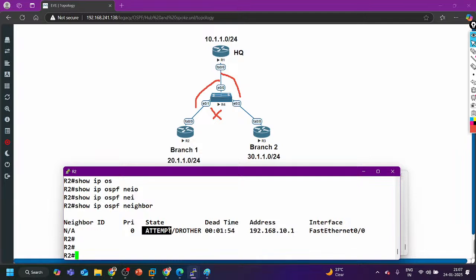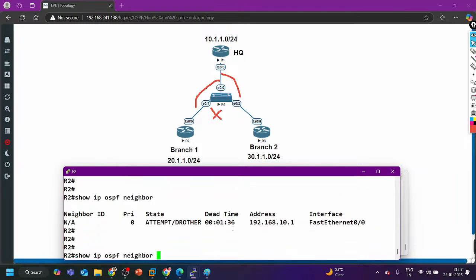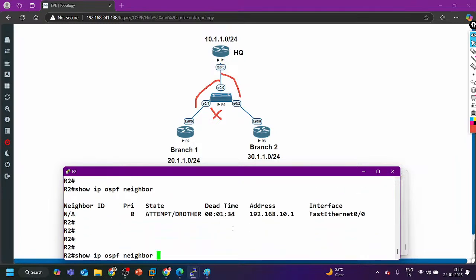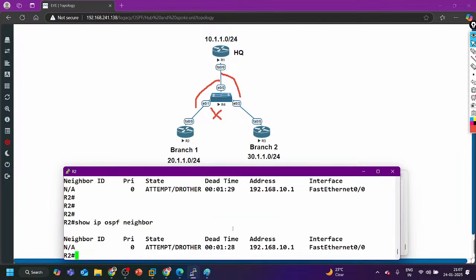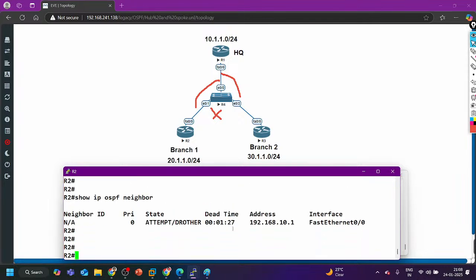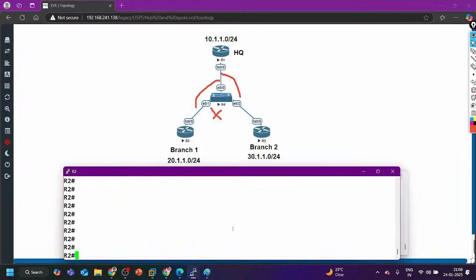Attempt state, similar to init state. On which interface? On FastEthernet 0/0. IP address of neighbor is this one. Soon the neighborship will come up, but guys, the OSPF convergence speed is slow in a static neighborship. So wait for some time.